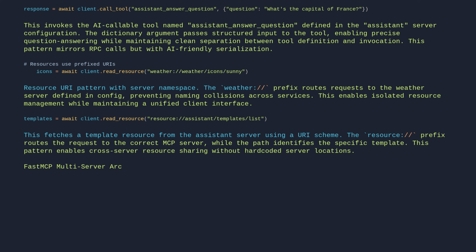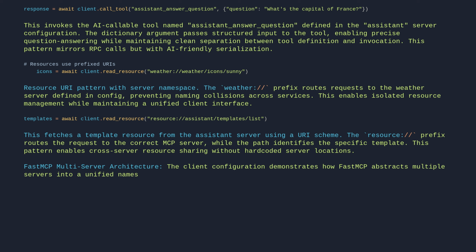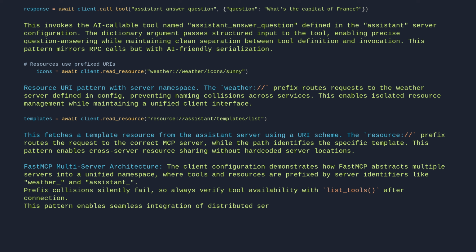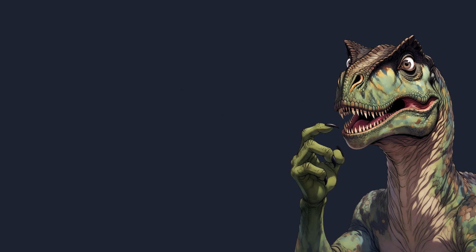FastMCP multi-server architecture. The client configuration demonstrates how FastMCP abstracts multiple servers into a unified namespace, where tools and resources are prefixed by server identifiers like weather and assistant. Prefix collisions silently fail, so always verify tool availability with list_tools after connection. This pattern enables seamless integration of distributed services while maintaining clean client-side code. The client that speaks to many servers hears only one voice.